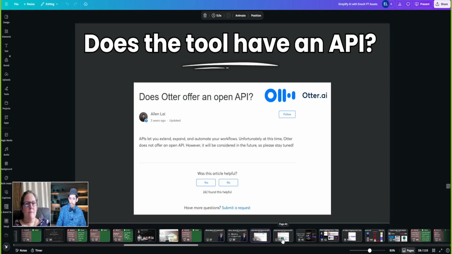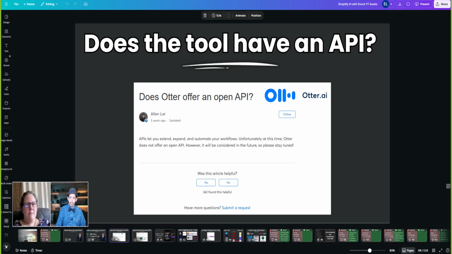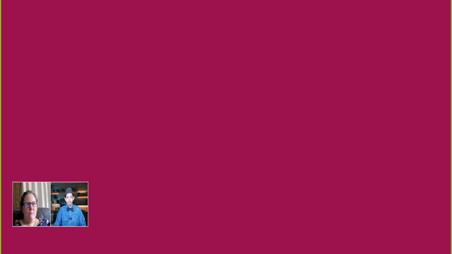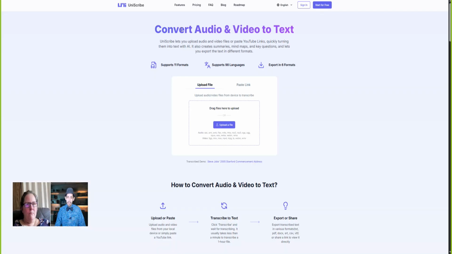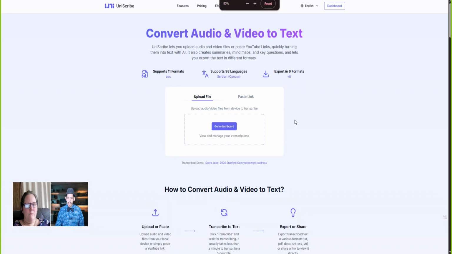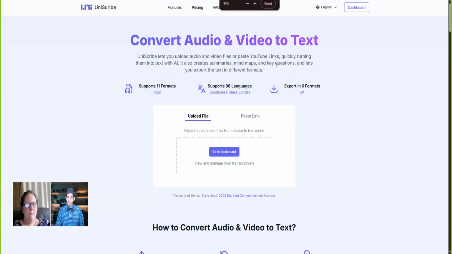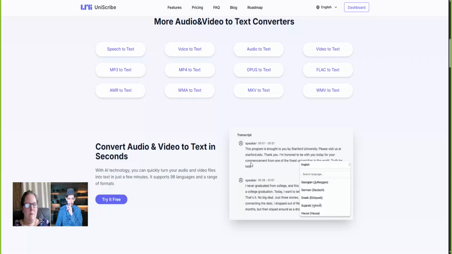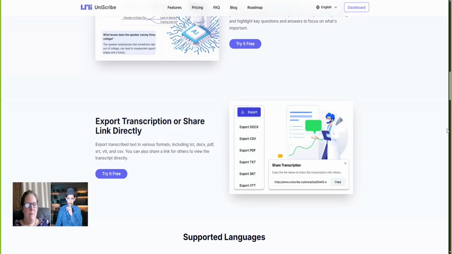So instead, what I learned about was a tool called Uniscribe, and I bought a lifetime deal on AppSumo, which converts audio and video into text. It's the same thing that Otter AI does, but the cool thing about this is they have an API. So I can actually send files to this service and convert it into transcriptions.